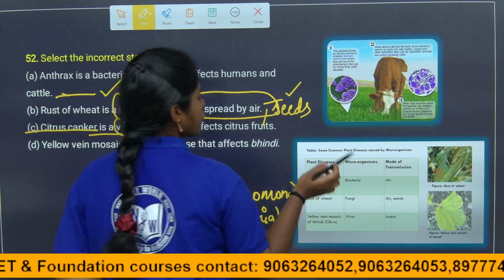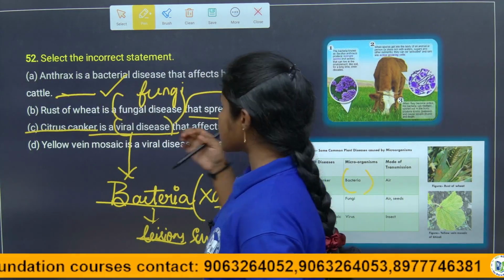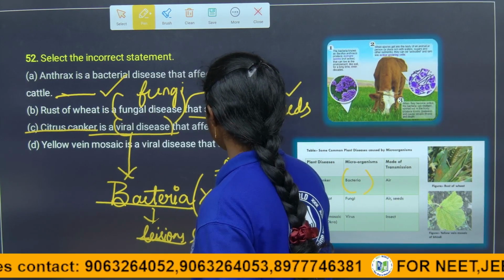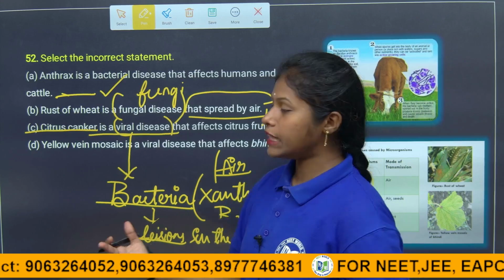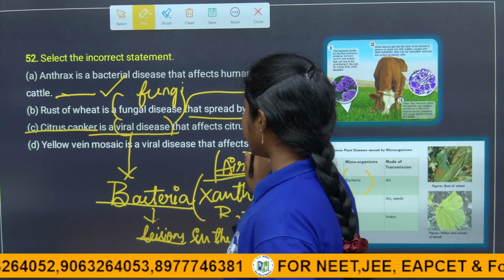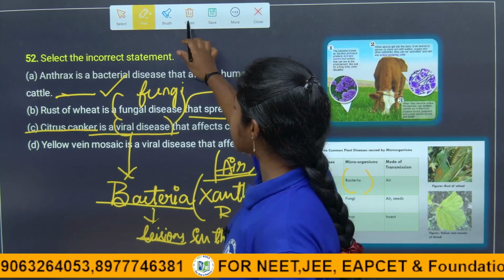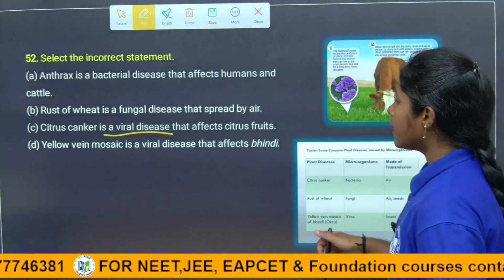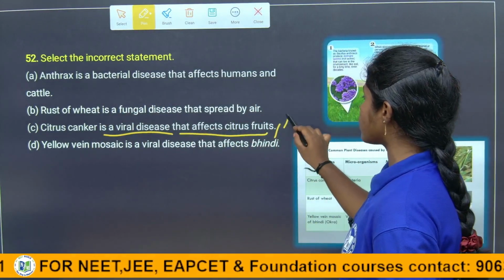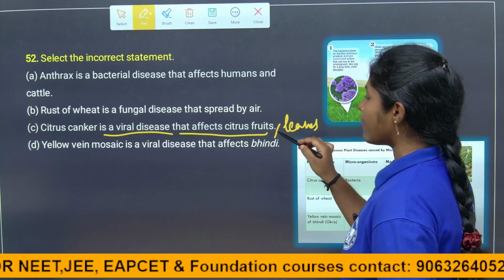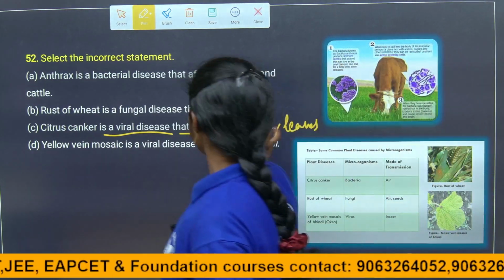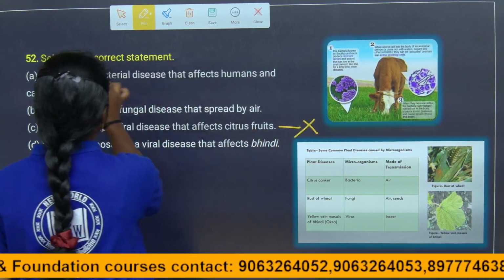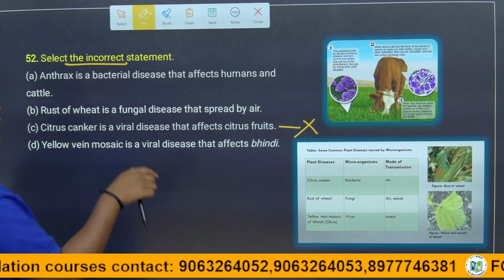So the causative agent of the citrus canker is bacteria, children. It is transmitted through the air, from the unhealthy plant to the healthy plant. So citrus canker is not a viral disease, it is a bacterial disease that affects the citrus fruits and leaves. They cause lesions on the leaves and fruits. So here it is a wrong statement, children. C is the wrong statement. They asked for the incorrect statement, and according to this, it is an incorrect statement.